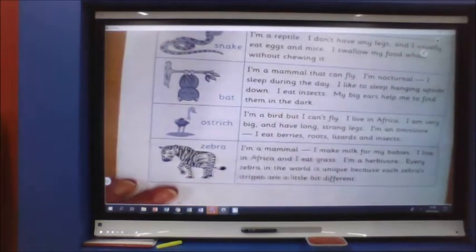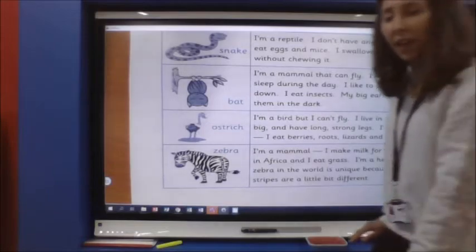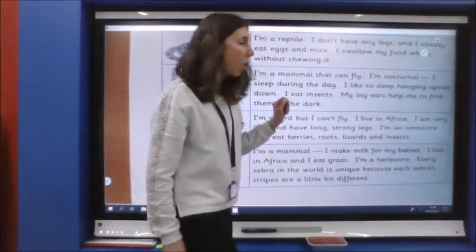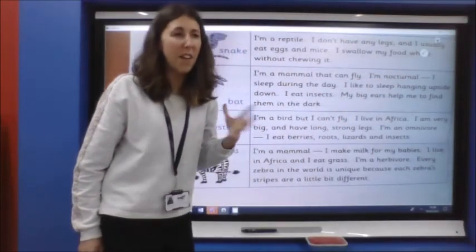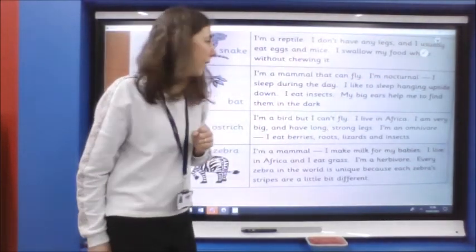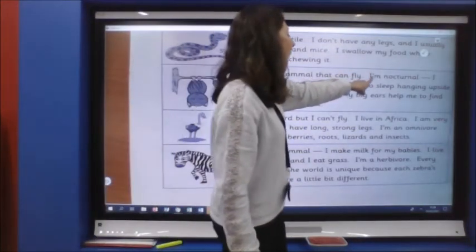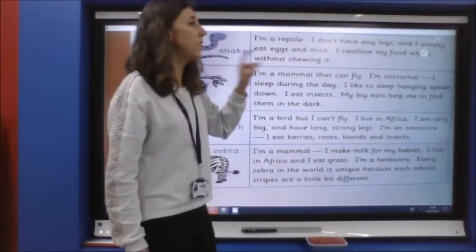We've got a bat next. I'm a mammal that can fly. I'm nocturnal, there was our keyword. And then we've got another dash. So maybe the extra information is going to explain what that word means. Let's see. I'm nocturnal. I sleep during the day.